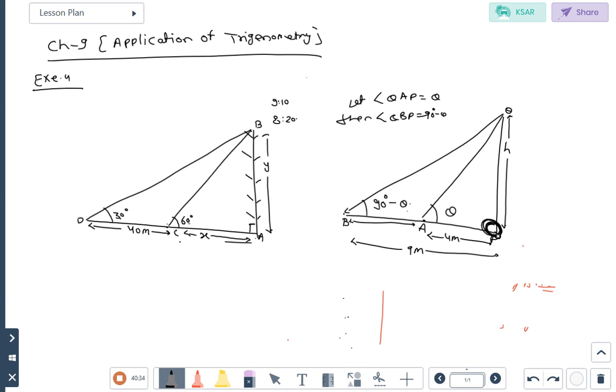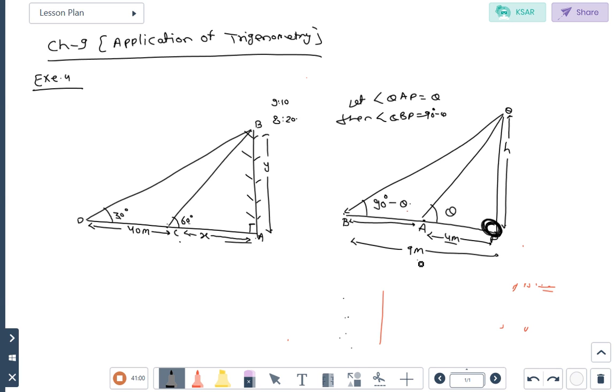So first of all, point P to A given है 4 meter. Second case, again we measured the distance from the base of the tower, point P to B, that is 9 meter. Two right angle triangle, apply the trigonometric ratios, then you will get the value of h. Because tan 90 minus theta क्या बनेगा, cot theta, and tan theta both equation को multiply करोगे, we know tan theta into cot theta value what will come, 1 will come.